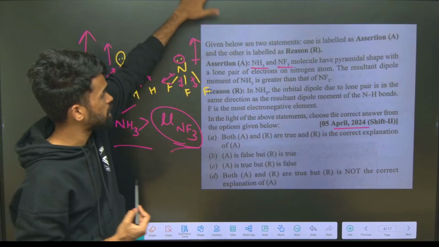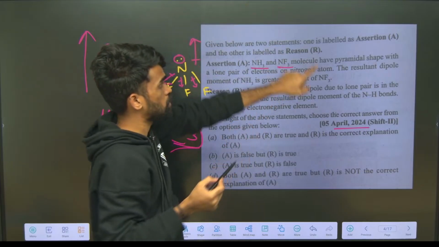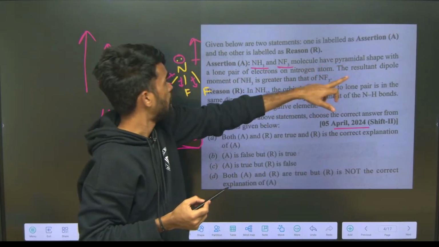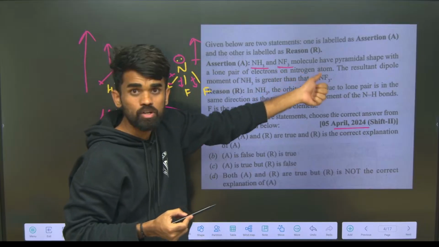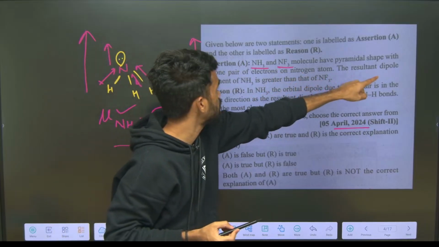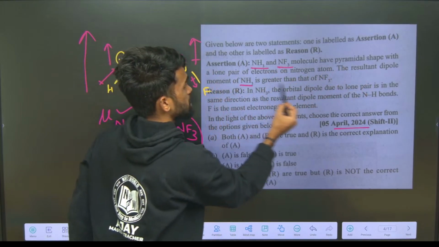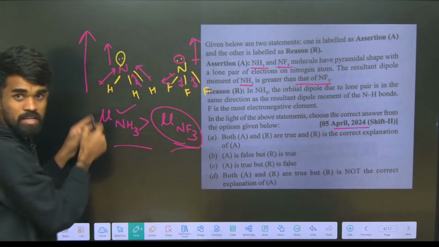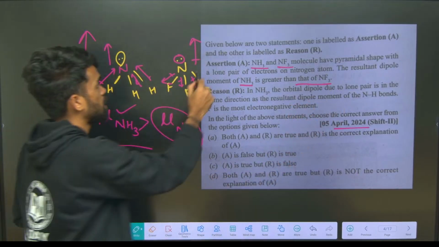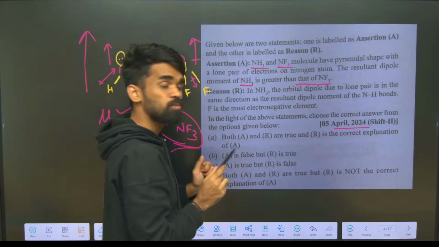So now look at this statement. NF3 and NH3 molecules have pyramidal shape, yes, and with a lone pair of electrons on nitrogen, yes, that is also perfect. The resultant dipole moment of NH3 is greater than NF3, yes. I explained now, NH3 is greater than NF3. This assertion is okay, we are able to understand that.